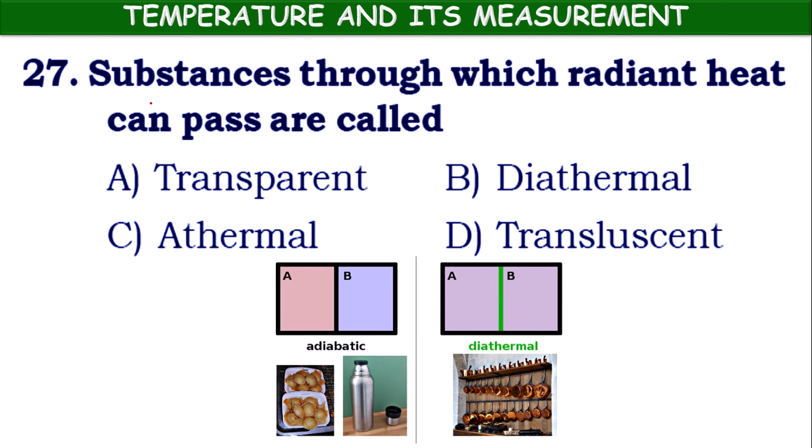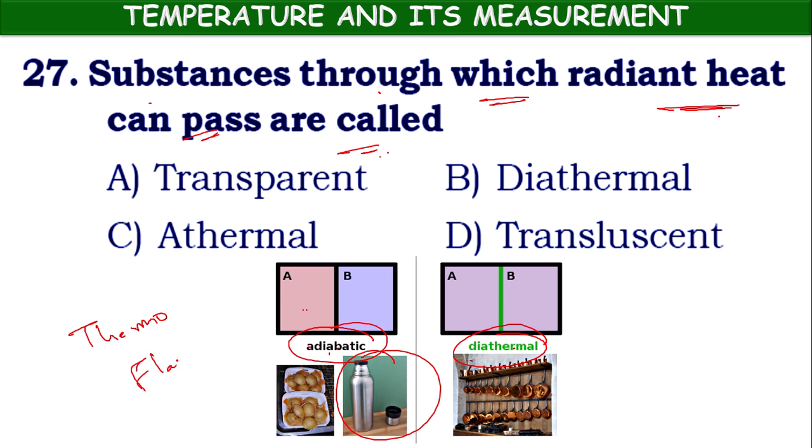Next. Substances through which radiant heat can pass are called what? Here we have mainly two kinds of substances: adiabatic and diathermal. Adiabatic, we can take the example of a thermoflask, which prevents heat transfer to the surroundings. It won't allow heat transfer from inside to outside, so there will be no heat loss in the case of a thermoflask.